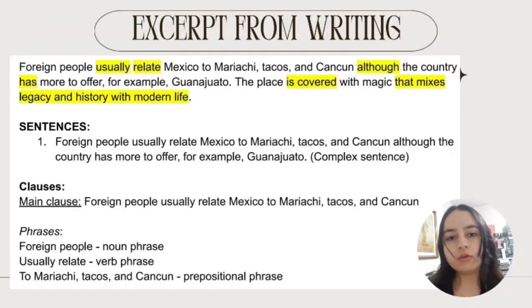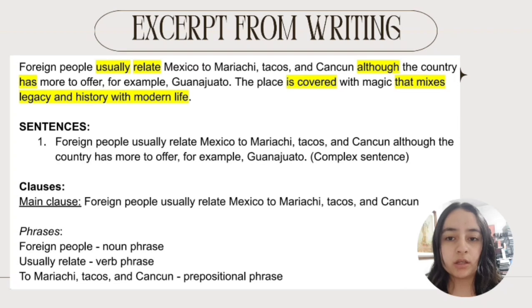In this video, I am going to analyze an excerpt from a writing assignment, and it's a small paragraph. It reads: "Foreign people usually relate Mexico to mariachi, tacos, and Cancun, although the country has more to offer. For example, Guanajuato. The place is covered with magic that mixes legacy and history with modern life." This small paragraph has two sentences.